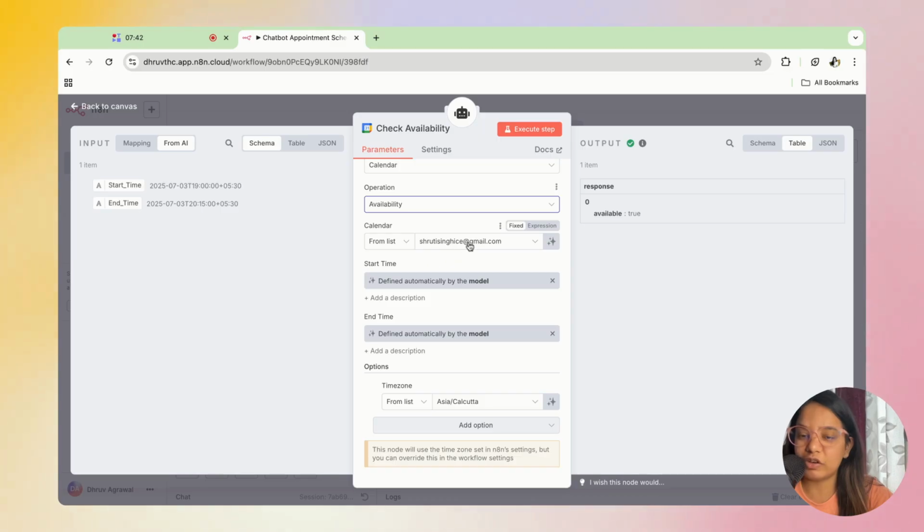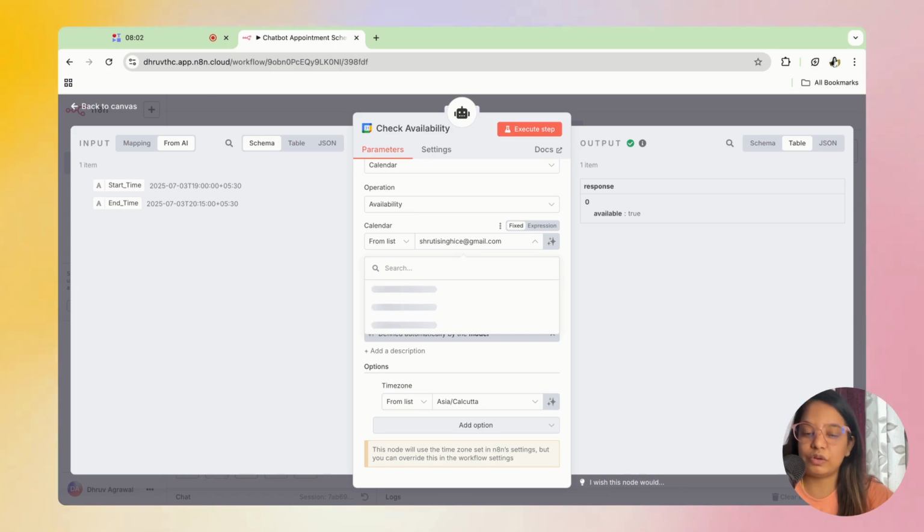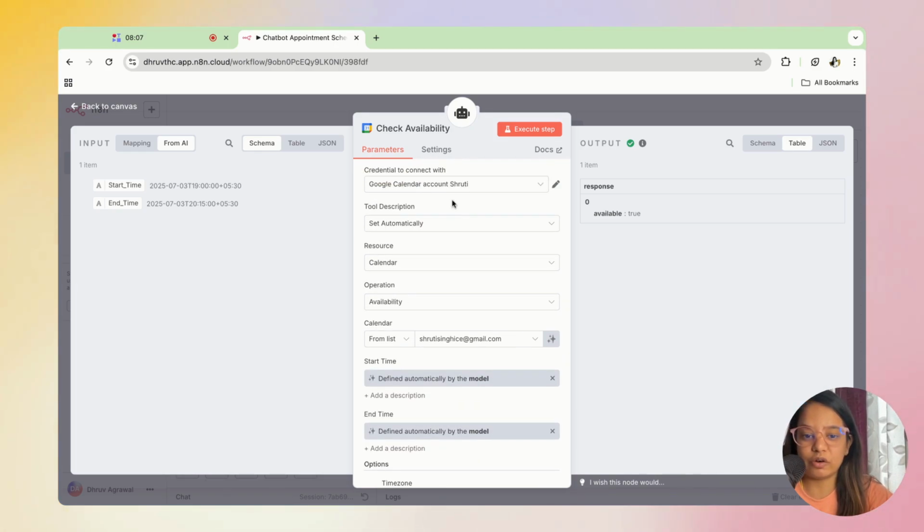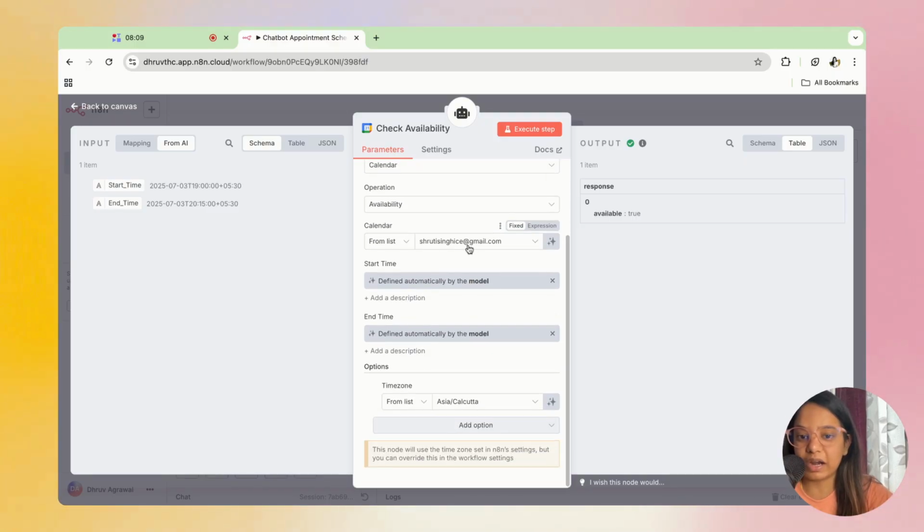And from here, you have to select the account of the calendar which you want to use. Maybe you have hundreds of email IDs for yourself, but under which calendar you want these events to be scheduled, that particular one has to be selected over here. And this will only pop up when you have connected your Google account over here. Then it will pop up all the email IDs. And you can also select the time zone you want, your preferred time zone. Obviously it's the IST time zone, so that is why it is selected.